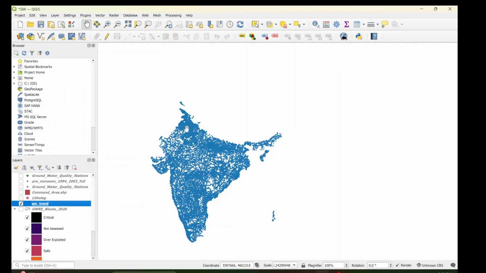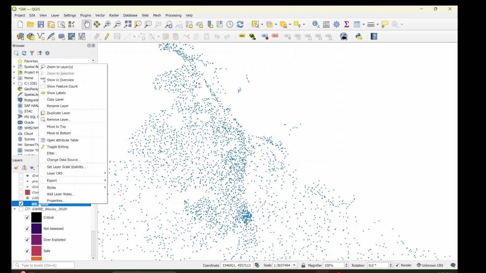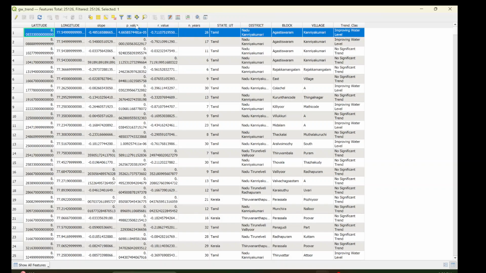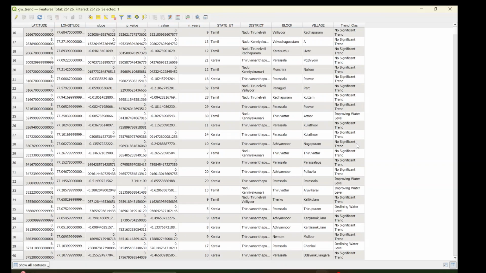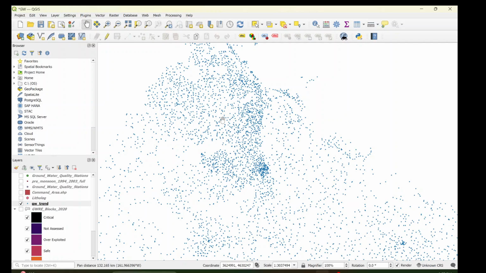We have those points, but every point has 30 years of data. Now if I right click here, you can see we have latitude, longitude for this one location, and slope, p value, r value, n_years meaning sample years, 26, and the state and districts. The trend class at that particular position says improving water level or no significant trend. So based on this table you can draw a lot of analysis or assumptions.